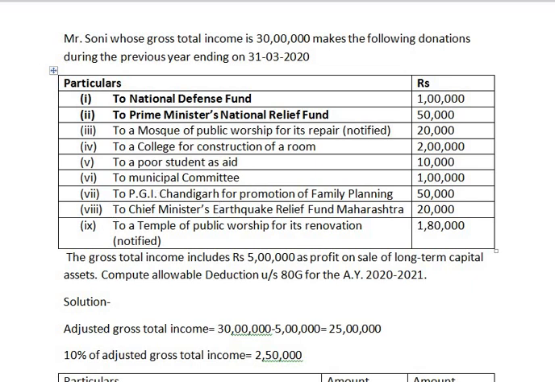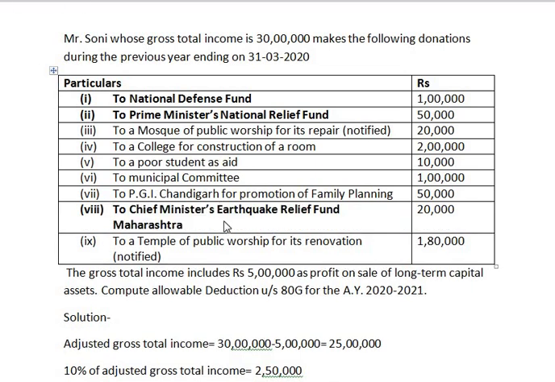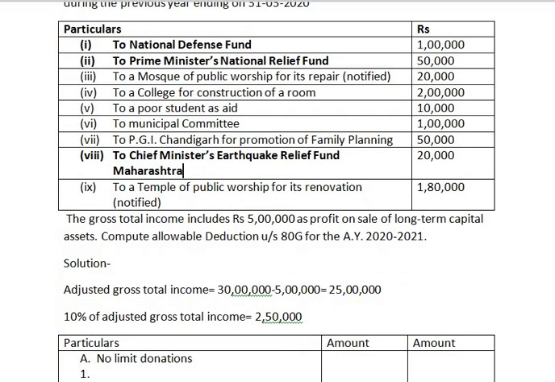Even this, Chief Minister's Earthquake Relief Fund, is no limit 100% donation. The donations which come under no limit but qualified for deduction 100%, I have bolded, by which whenever we are solving the sum, we can take these three under no limit 100% deduction.